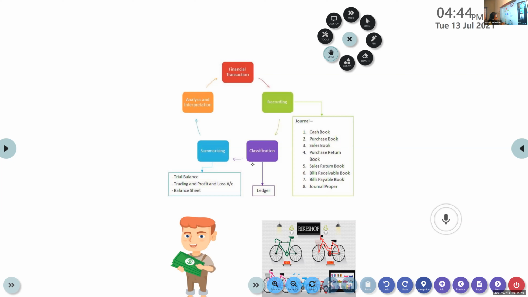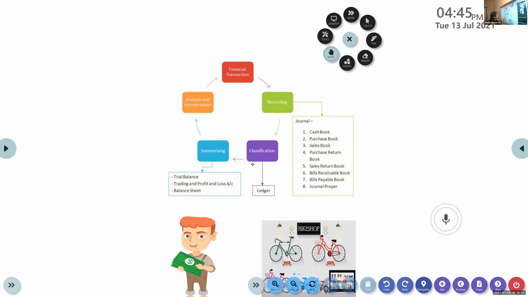Now, in this chapter, we are going to see how these are all done. Recording means what? How do we record? Where do we record? Classification, how do we classify? Under which heads? These are all going to be dealt with now. From now, we are going to see the problems based on the theory, whatever we have learned in chapter 1, chapter 2. We are going to apply it from here onwards.